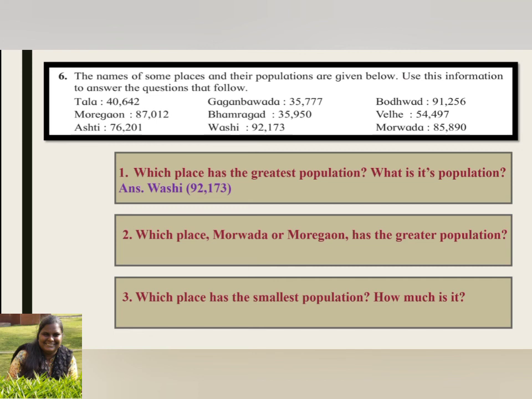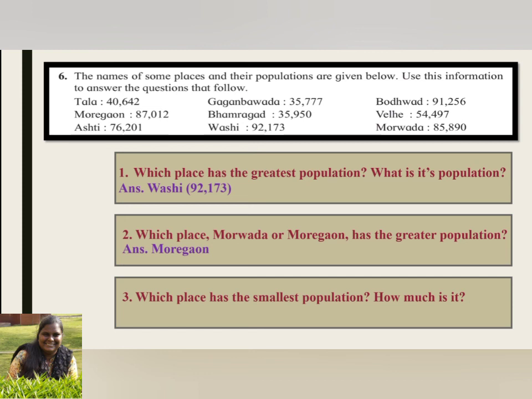Second question, which place, Morwada or Moregaon, has the greater population? Let's compare both. Moregaon's population is 87,012. Morwada's population is 85,890. So, since 87 is the biggest number, which place has the greater population? So good of you. Moregaon. Got it?